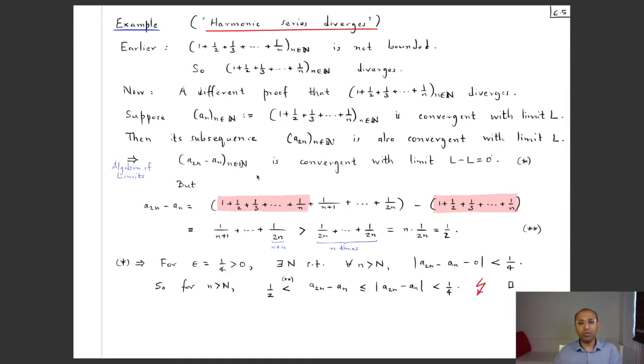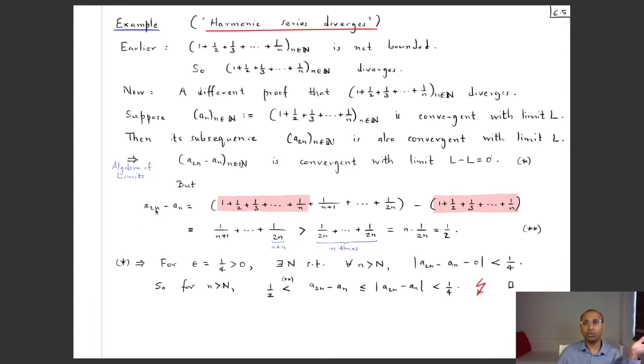Okay. But now we will show that in fact a_2n minus a_n stays bigger than a half always, right? So if I take my strip of width something smaller than half, say 1/4, then we arrive at a contradiction, because all the terms are supposed to lie in that strip, but meanwhile they cannot then be still strictly bigger than half, right? So that's going to be our contradiction. So first of all, let's prove that a_2n minus a_n is in fact strictly bigger than half.